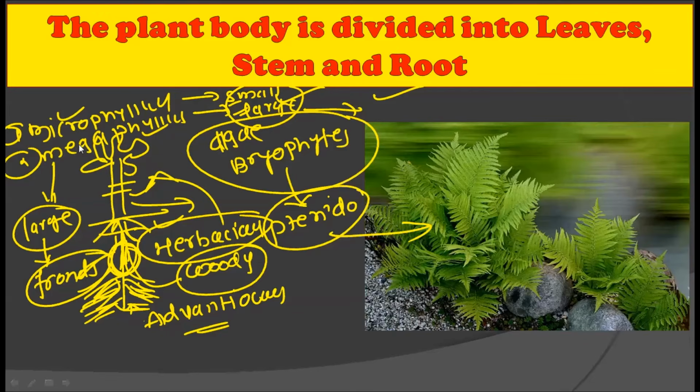So the plant body of the pteridophyte is divided into leaves, stem, and root. Leaves are of two types: microphylous leaves and megaphylous leaves. Small leaves are called microphylous leaves, while the large leaves are called megaphylous leaves. These large leaves are also called fronds. The stem of the pteridophytes is herbaceous or woody, while the roots are mostly adventitious and the main root disappears after a certain interval of time.